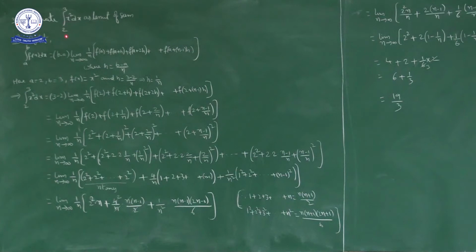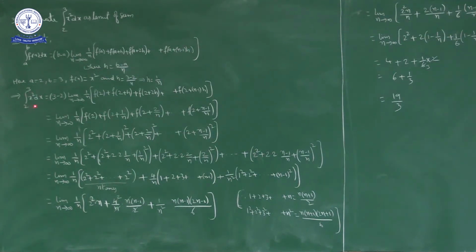Now if we observe here, in place of lower limit we have 2, so a is equal to 2, upper limit 3, so b is equal to 3. What is the function here? f of x equal to x square, and h is equal to b minus a upon n, 3 minus 2 upon n, nothing but h is equal to 1 by n.